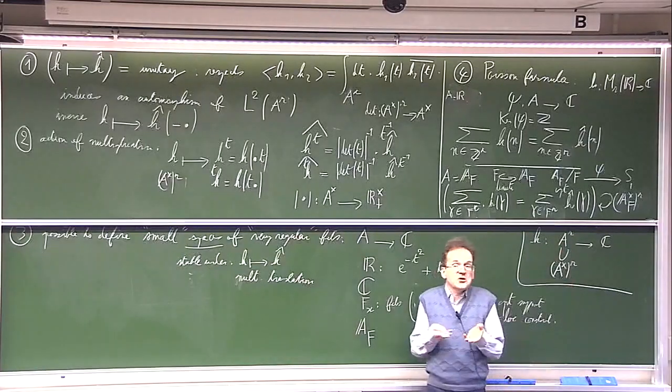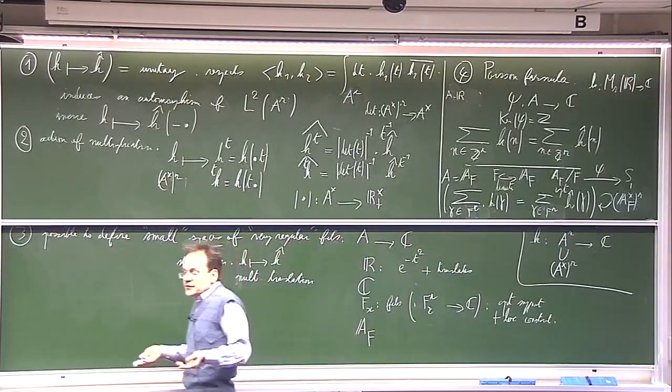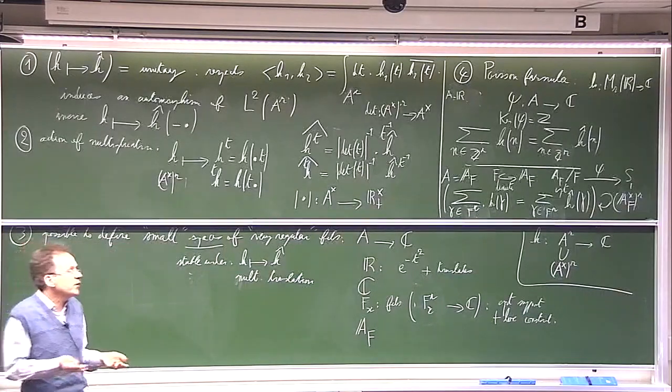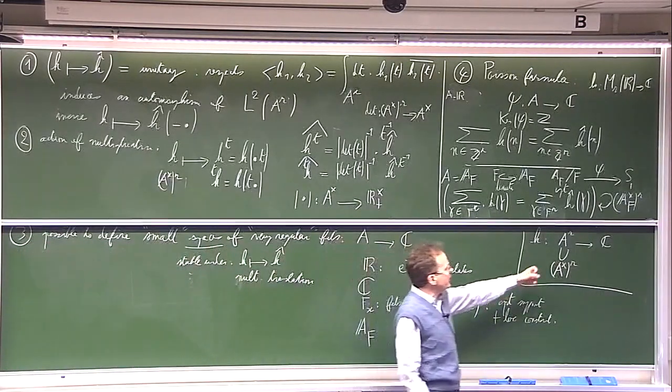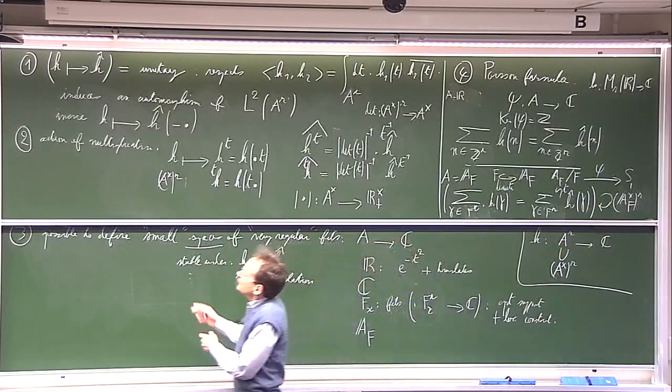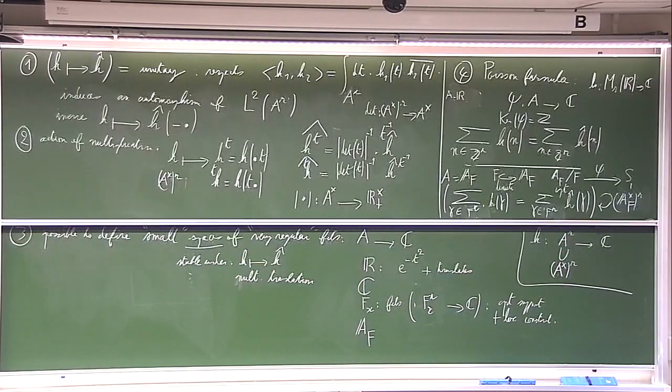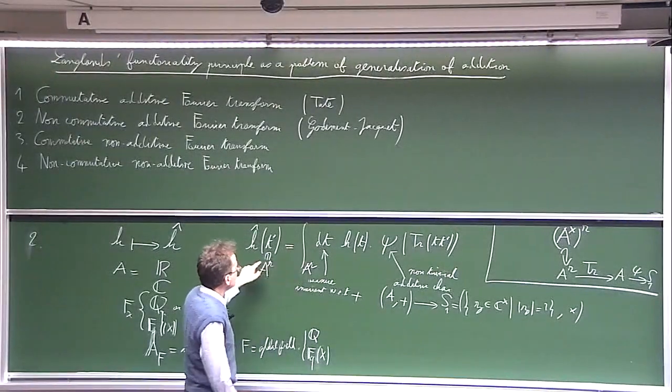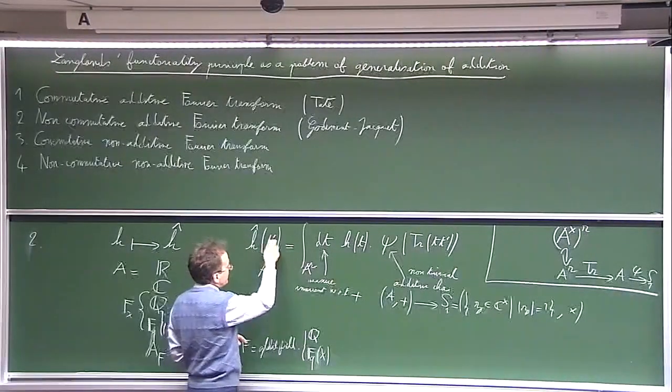So this means that if I am interested in square integrable functions, it is the same to consider them here or there.